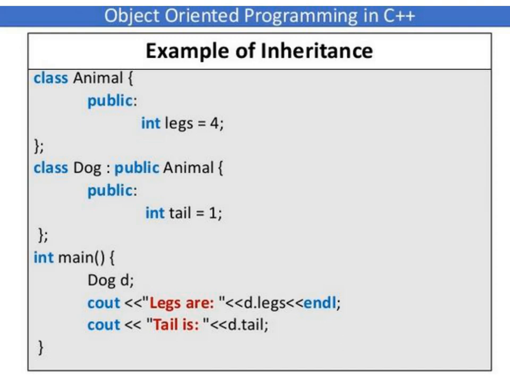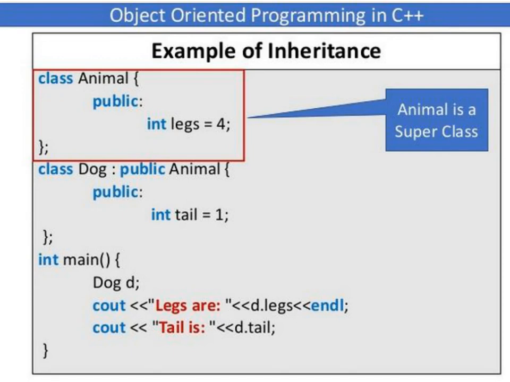When you call d dot legs, legs is a data member of the base class animal, but we have created an object of the subclass dog. So the dog subclass will access the data member of the animal base class, that is legs. So d dot legs will access the value 4, and d dot tail, which is a member of the subclass dog, will directly access the data member tail and the value 1.